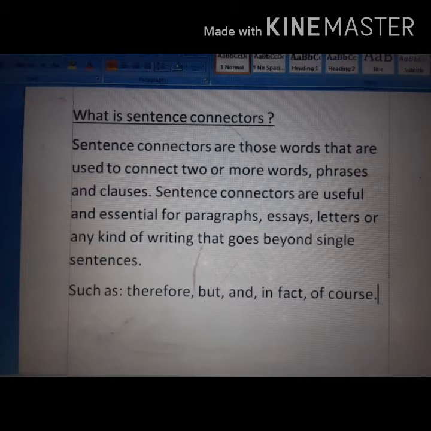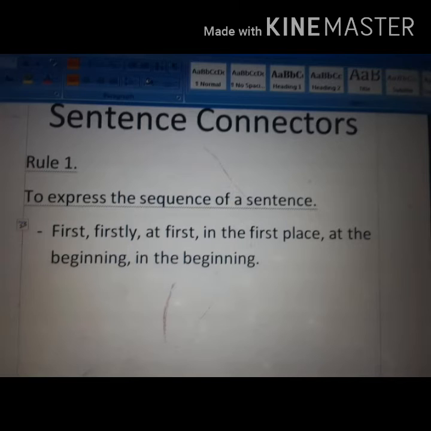These words are called sentence connectors. Like all the other grammar topics, sentence connectors have their own rules. So, if you want to learn sentence connectors, you must know the rules.